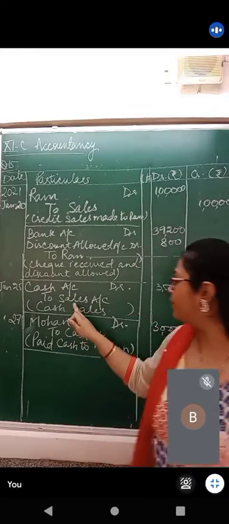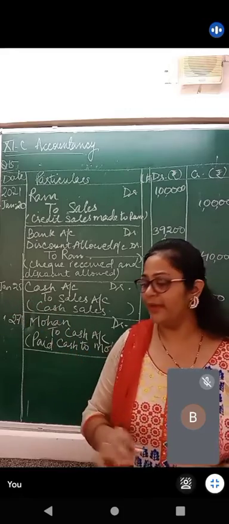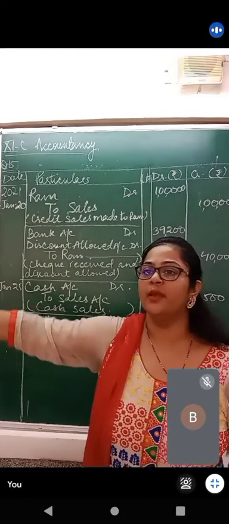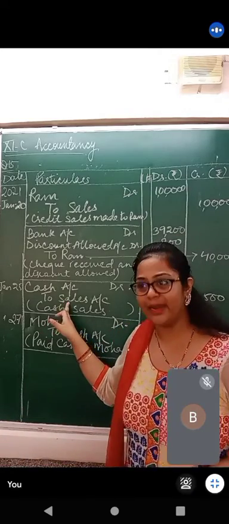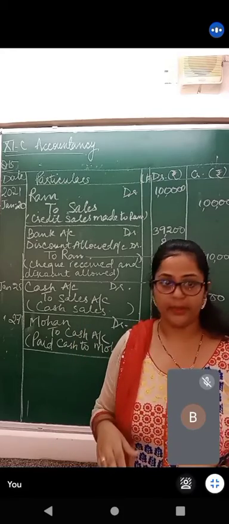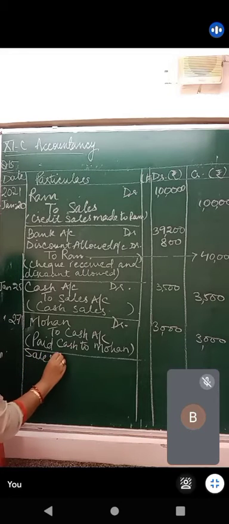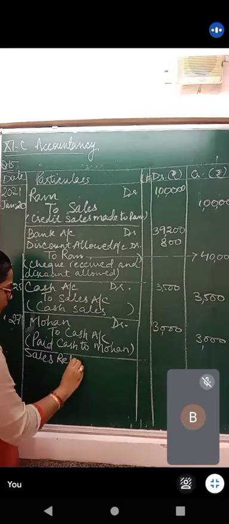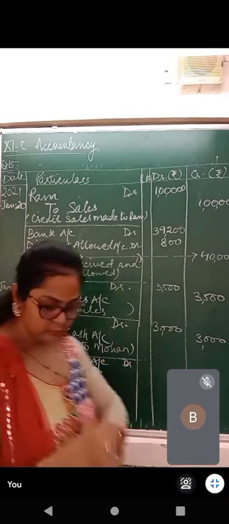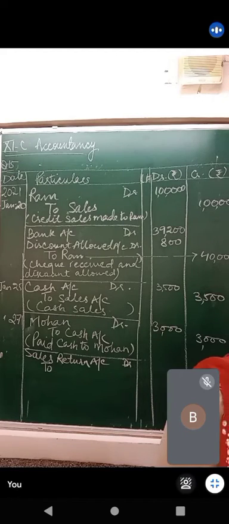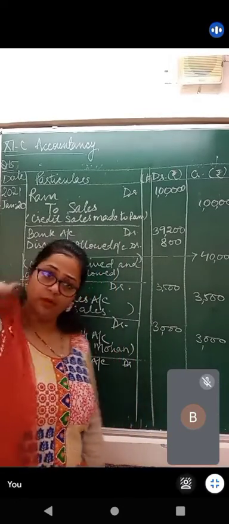Now when sales happen, sales is credited. When sales come back to you, I don't want this t-shirt, bhaiya, please take it back. What does this mean? This is a sales return. Now when sales made is credited, sales return is to be debited, to reverse the rule. So what will happen? Sales return account debit to, who has returned the goods? Ram. So his debtorship will be reduced.